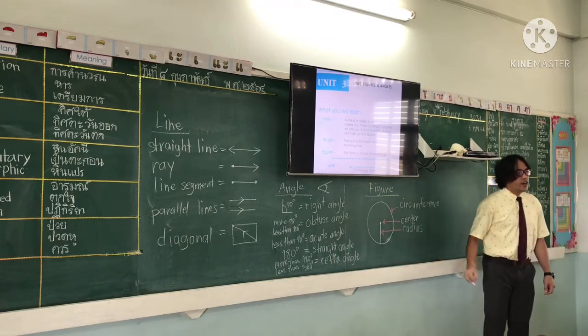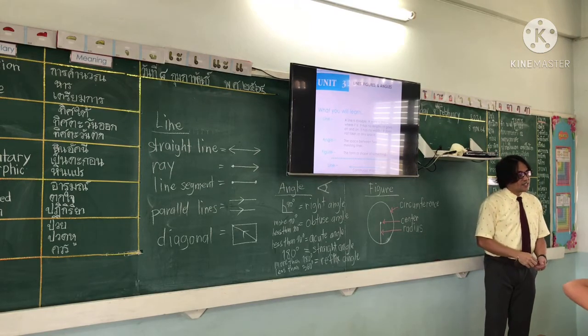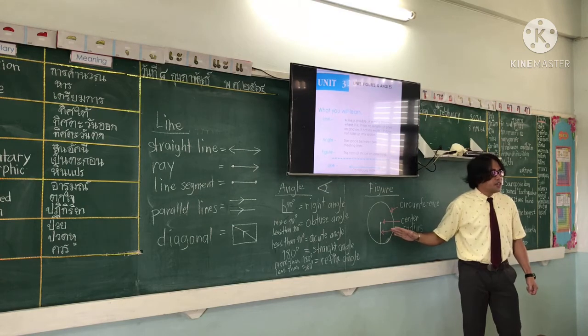Yes. Okay, everybody. Radius. Alright, so these are the different parts of a circle.